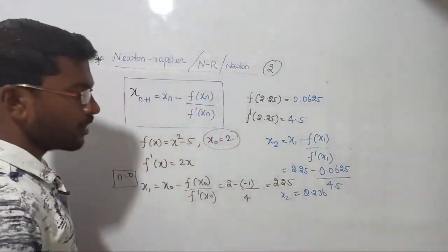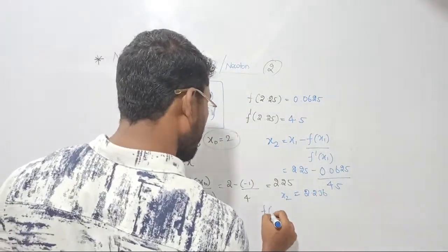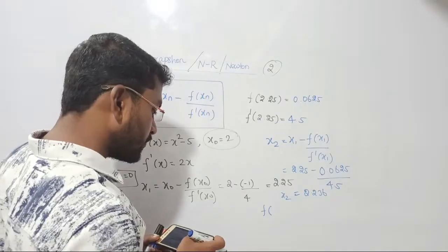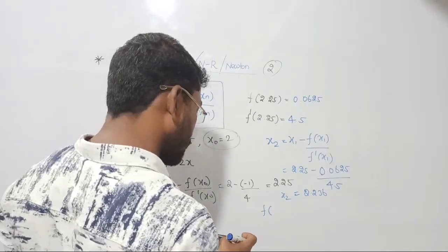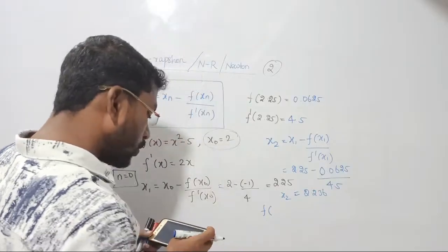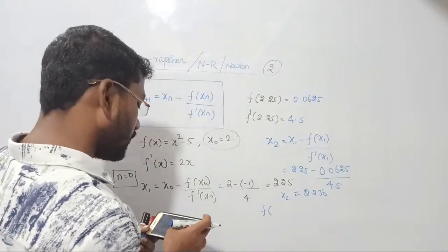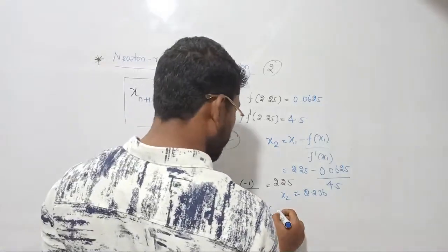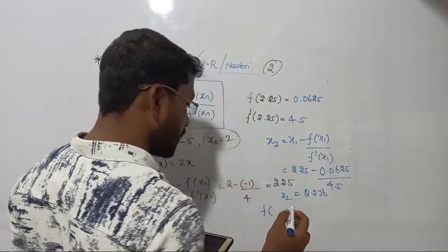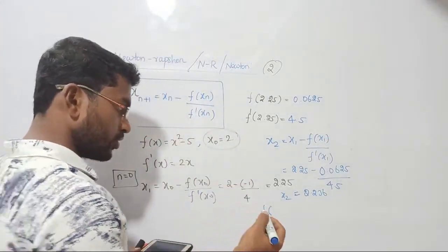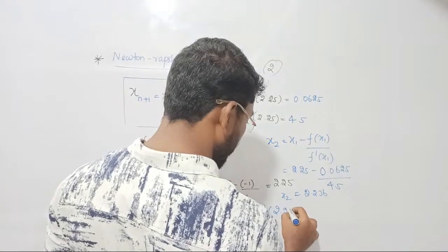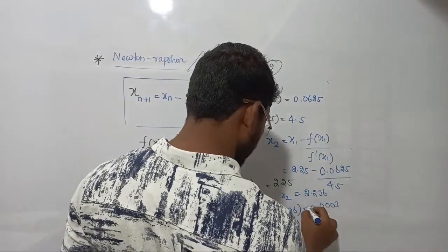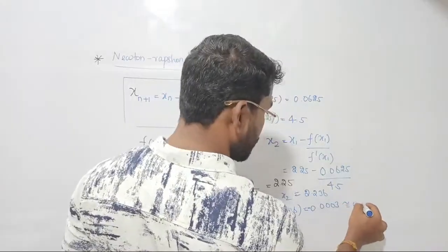After finding x2, again find out the value of f of x2. Now if you find f of x2, 2.236 we square and subtract 5, so how much do I get? So wait a minute, I made a mistake, I think. 2.236 we should square, right? We should square and then we should subtract 5 from it. So I'm getting, see there, almost 0 guys, because it becomes minus 0.0003. So f of 2.236 becomes minus 0.0003. Is it approximately equal to 0 or not?